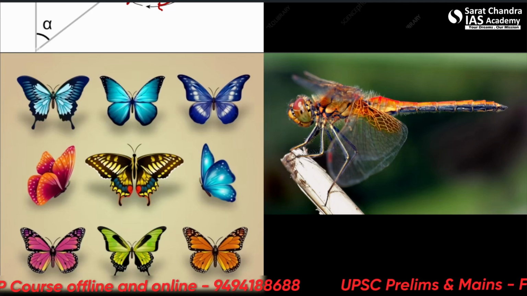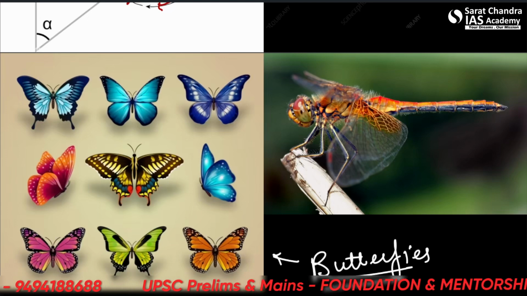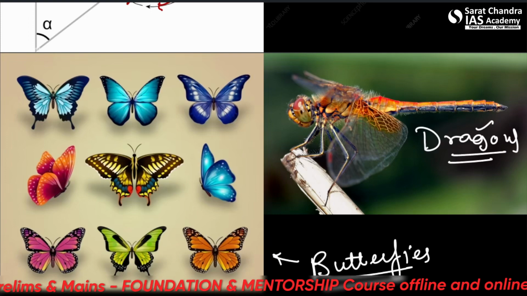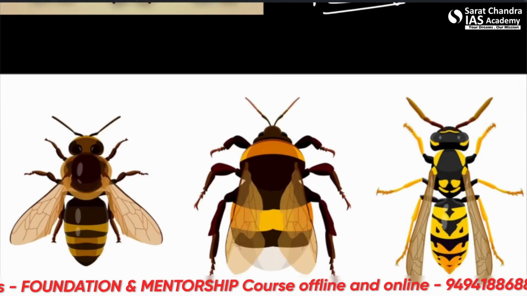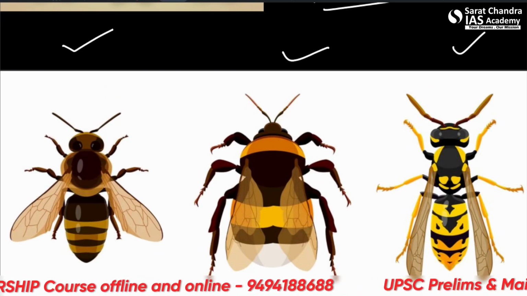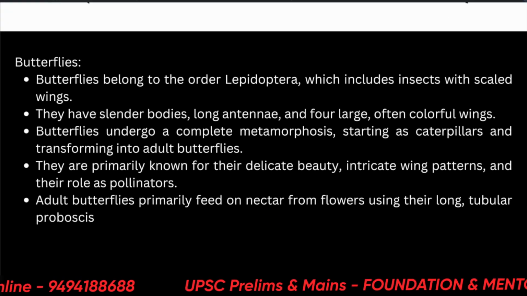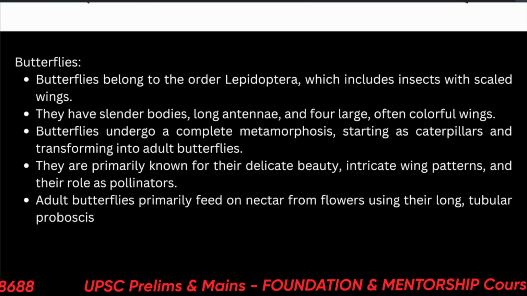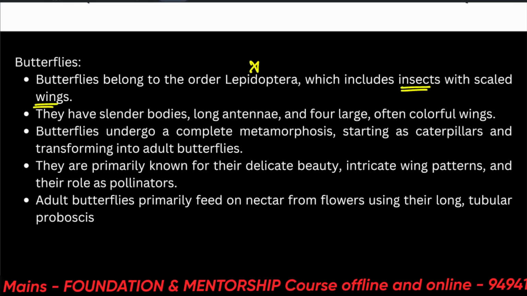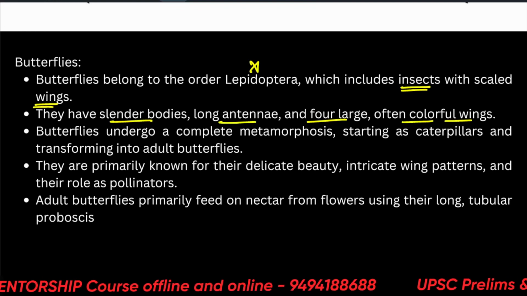These are a set of butterflies, and this is a dragonfly. This is an aphid, very much used in mosquito control. These are the honeybee, the bumblebee, and the wasp. This is also sometimes known as bhavra. Butterflies belong to the order Lepidoptera. Not very important for us to know, just information. It includes insects with scaled wings. They have slender bodies, long antennas, and 4 large, often colorful wings. Butterflies we are talking about.